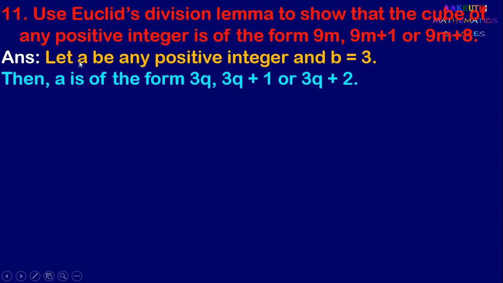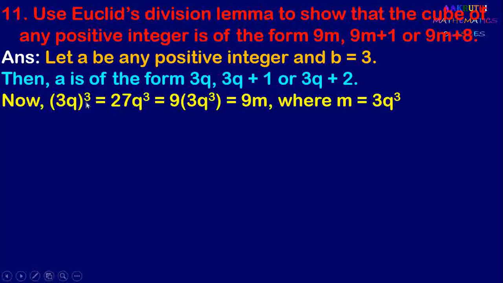Now here we have to find the cube of any positive integer. So cube all these numbers. Now first, (3q) whole cube. (3q) whole cube is 27q cube, and it can be written as 9 into 3q cube, and it can be written as 9 into m, where m equal to 3q cube.